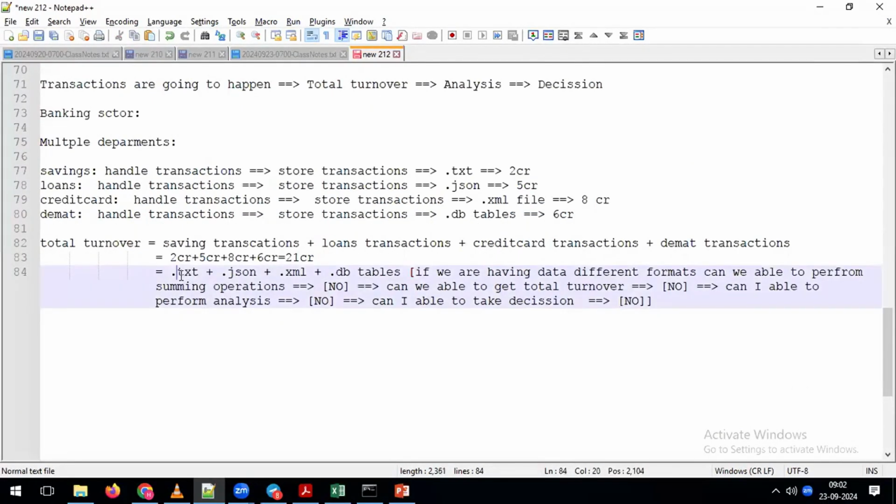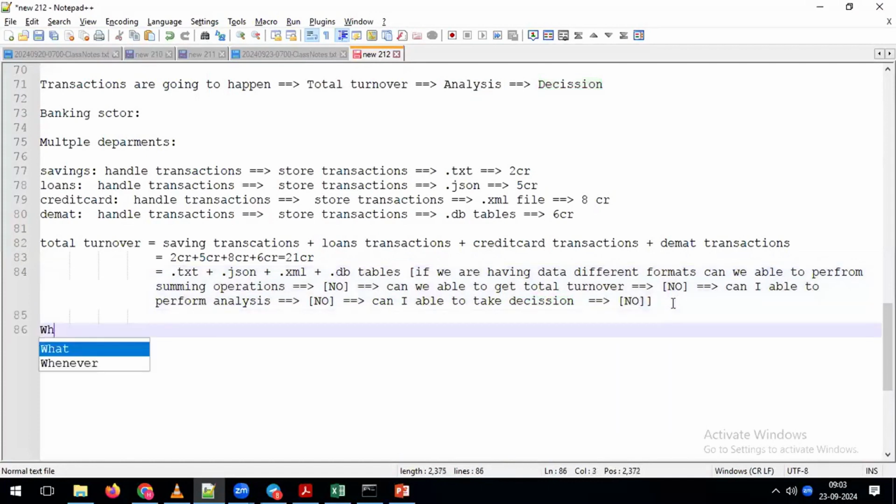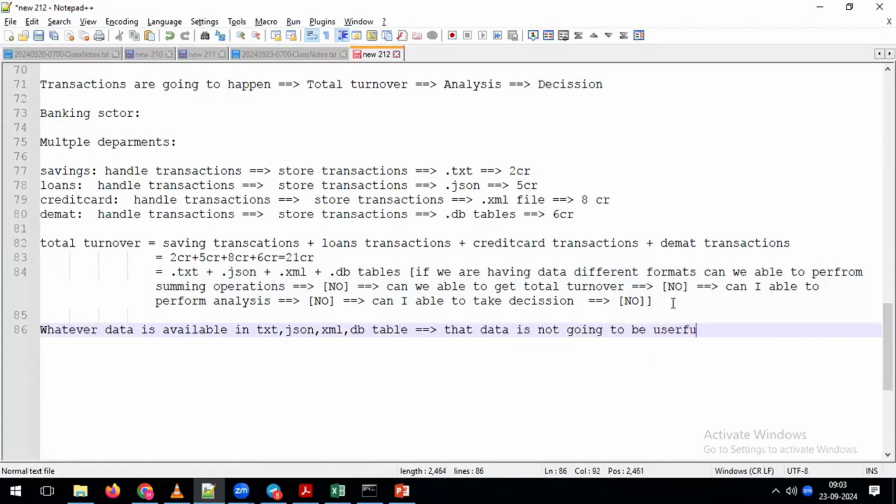But because of having data in different formats, you cannot perform the summing operation. Because of that, you cannot get the total turnover, you cannot perform analysis, and you cannot take the decision. Indirectly, whatever data is available in the text file, JSON file, XML file, and database table is not going to be useful to achieve your requirement.